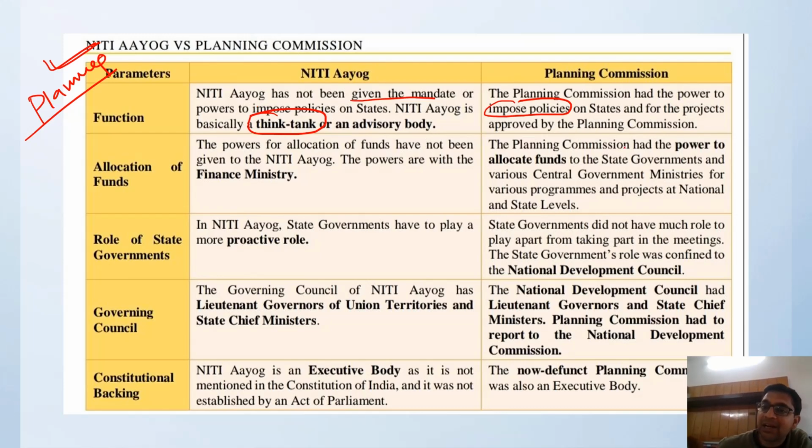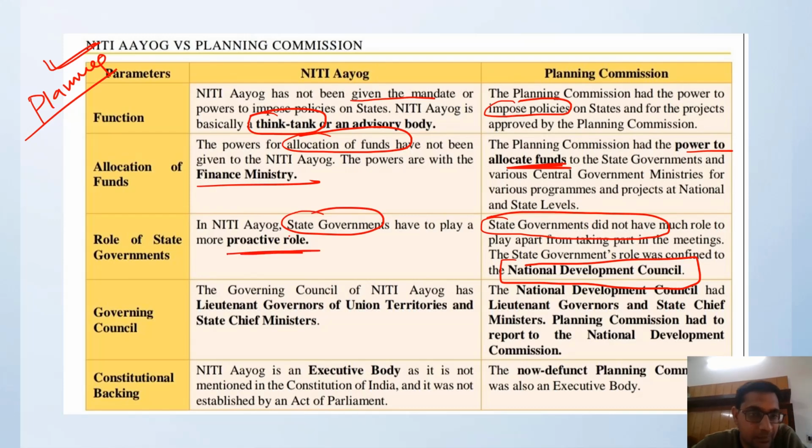The Planning Commission had the power to allocate funds, but the power of allocating funds has not been given to NITI Aayog. It is still with the Finance Ministry, right? In the Planning Commission, the state government did not have any role in national development planning procedures. The state government's role was confined only till the National Development Council. After that, you could not say anything. In NITI Aayog, the state government has a proactive role. You can discuss with the government and also suggest your measures.